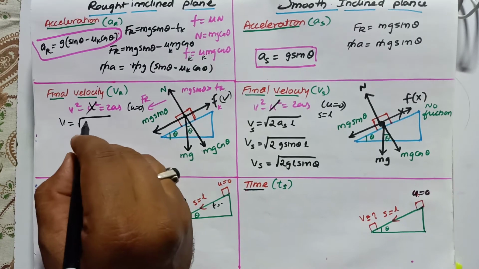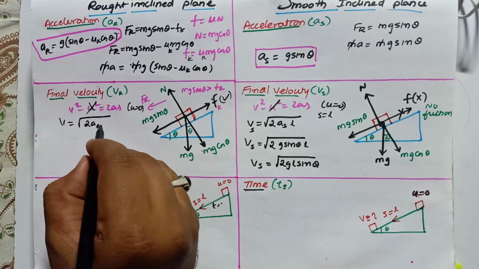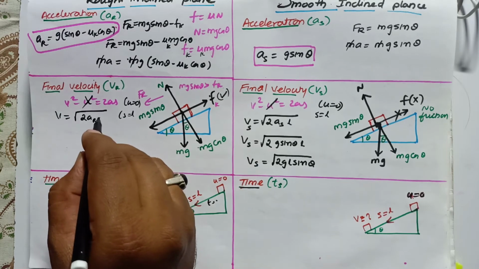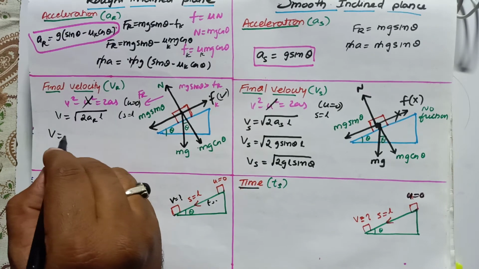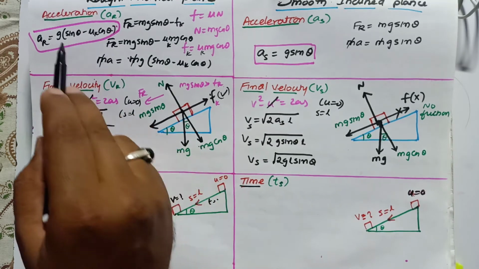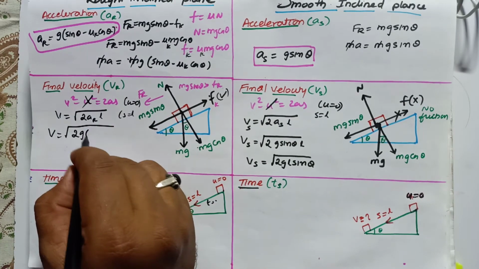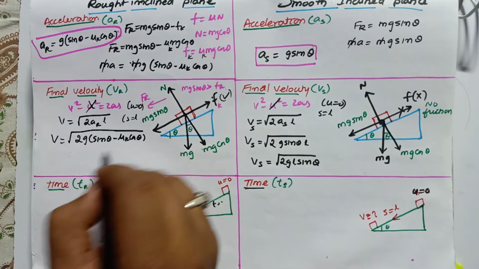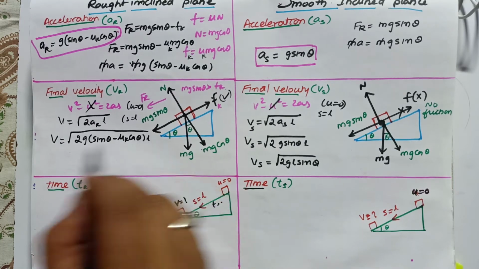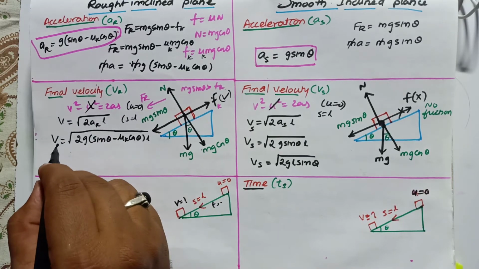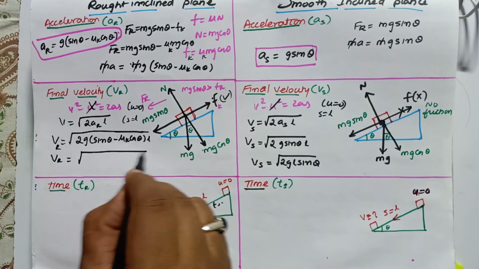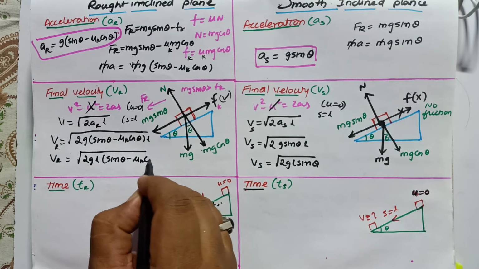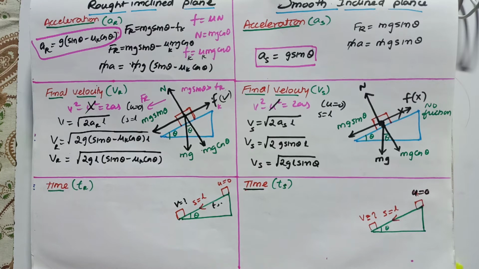Therefore we write square root of 2 into acceleration of a rough surface into distance s, which can be considered as L. So 2ar into L, and you know here the acceleration of a rough surface is g into sin theta minus mu k cos theta. Therefore, the velocity for the rough surface is Vr equal to square root of 2 into gL into (sin theta minus mu k cos theta). So this is going to be the final velocity.